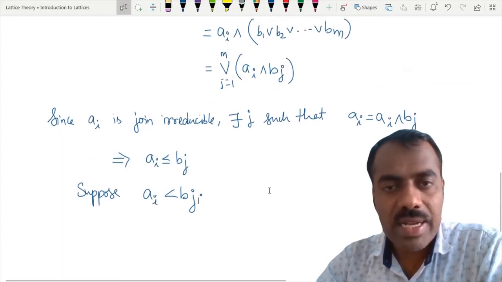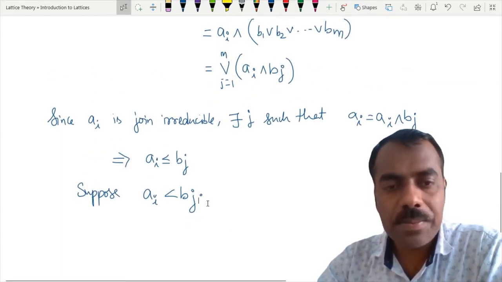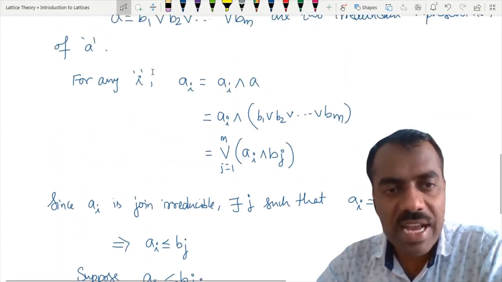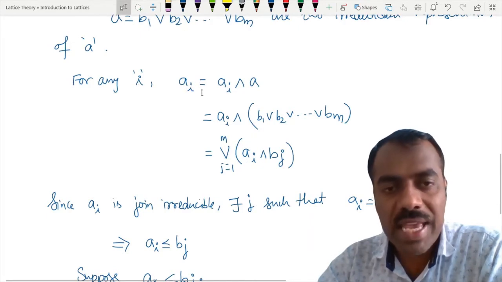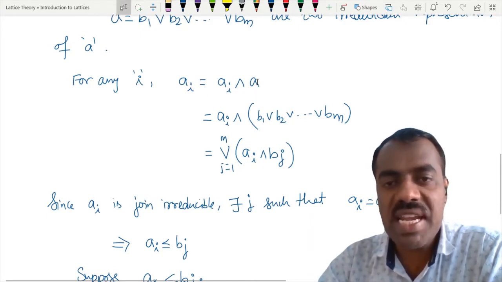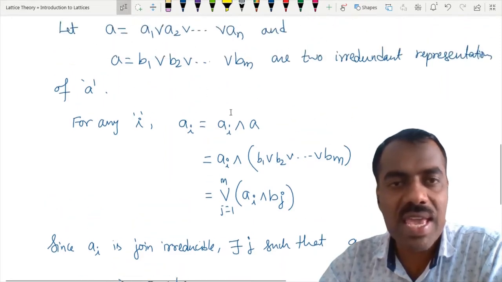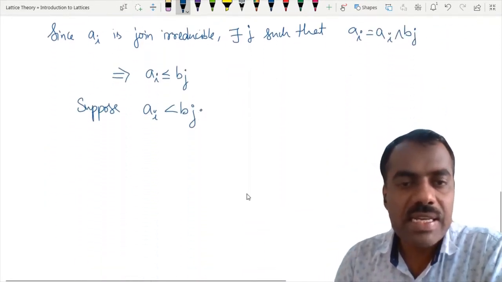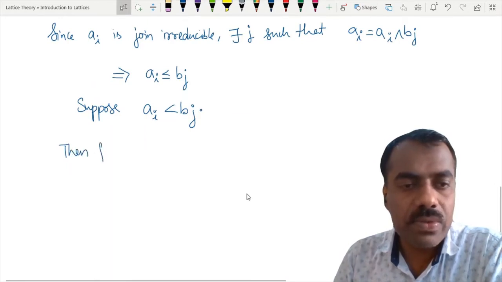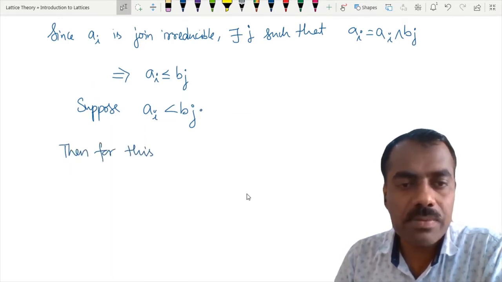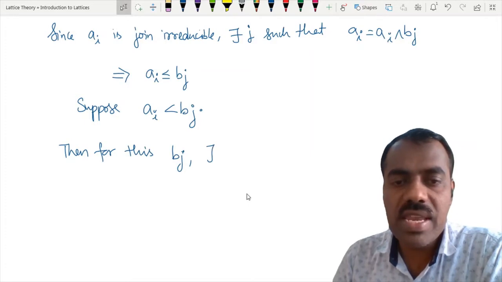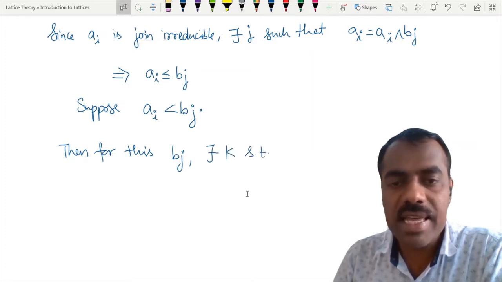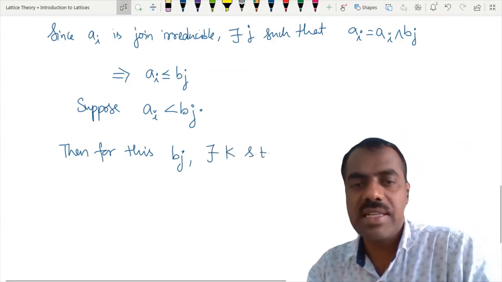How we get it is that we take this Bj. Write Bj is equal to Bj intersection A, and in place of this A, you substitute the Ai's, and you're done, right? So for this Bj, there exists some k such that whatever we have written here will be true.